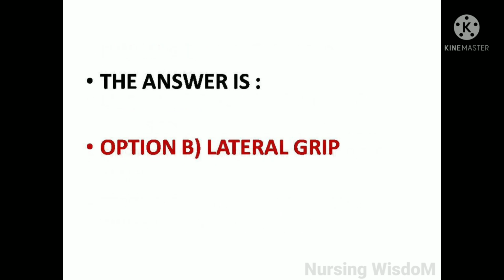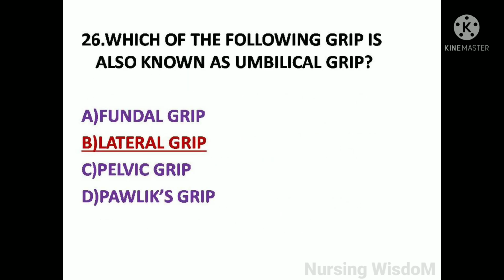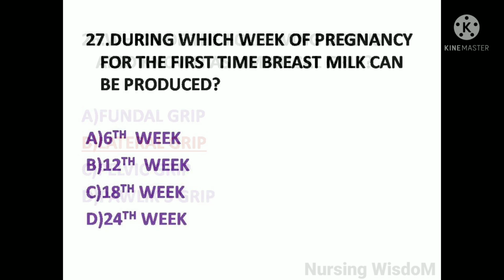So here the answer is option B, lateral grip. So which of the following grips is also known as umbilical grip? Option B, lateral grip. Next question, during which week of pregnancy can breast milk be produced for the first time?